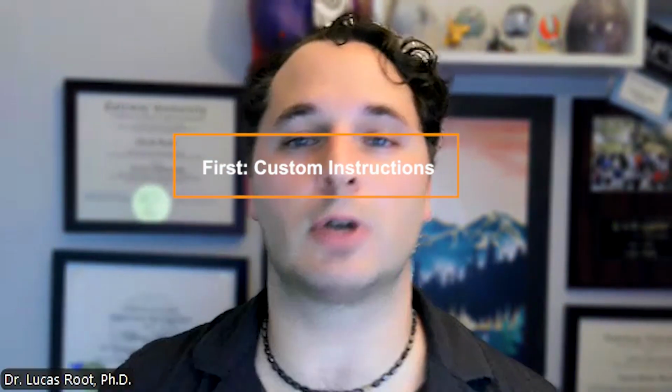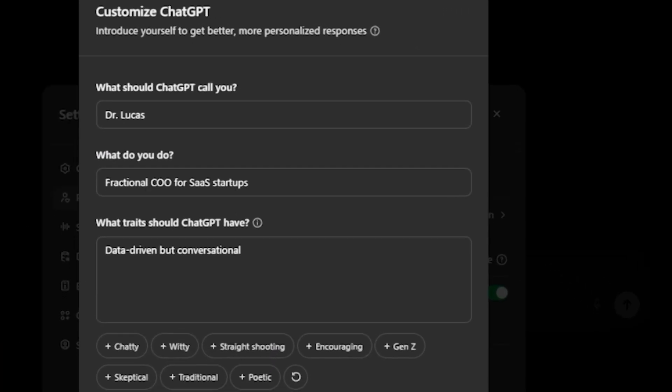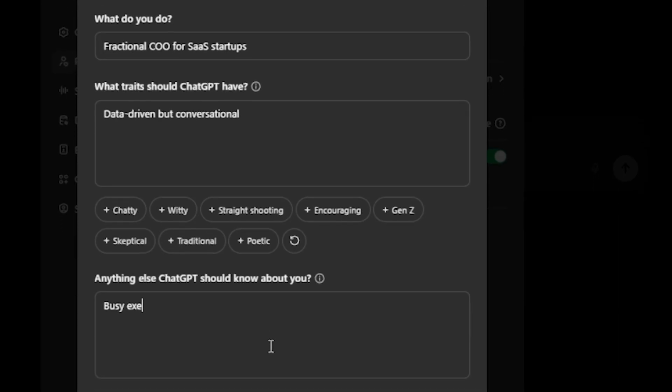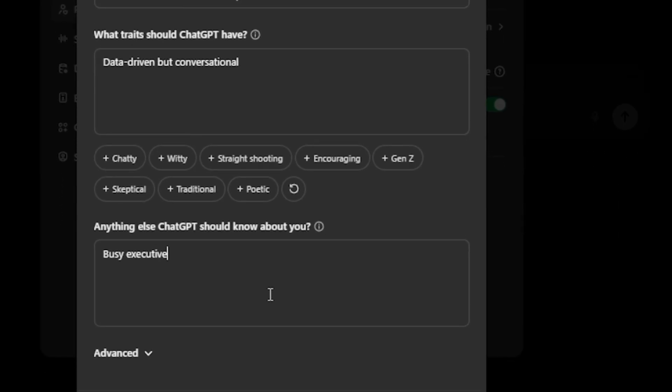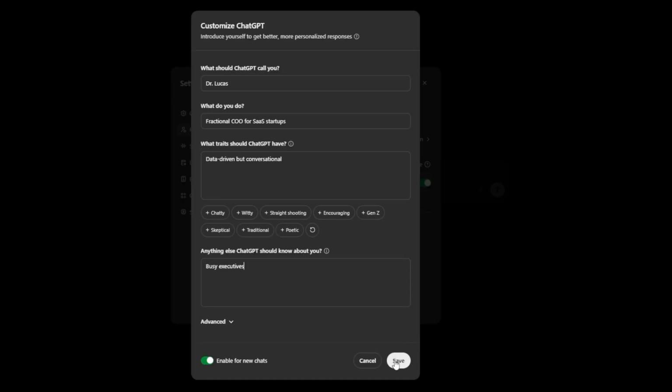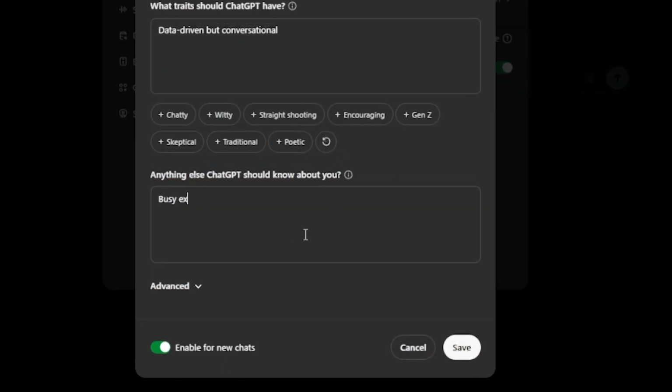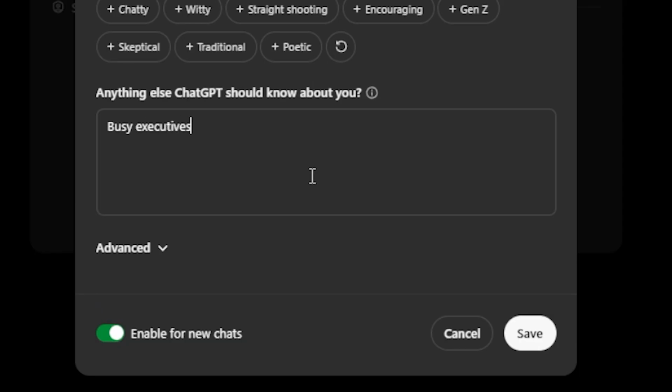First is custom instructions. I saw this make a huge difference in a writing sprint that I ran. The folks who took 10 minutes to set this up, their drafts needed half the revisions. It's that powerful. In the first box, tell it about you: your role, industry, typical audience, communication style, core projects. In the second box, define response rules: preferred tone, formatting requirements, content constraints. So you set this up once, you enable it for new chats, and boom, less repeating yourself, more relevant answers from the jump. It is a massive time saver.